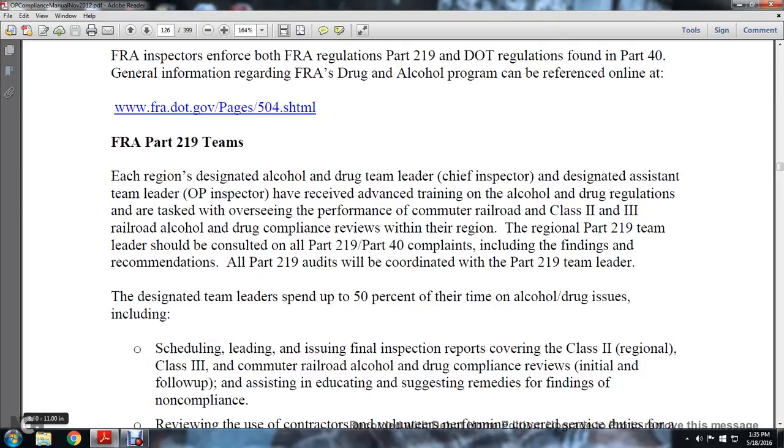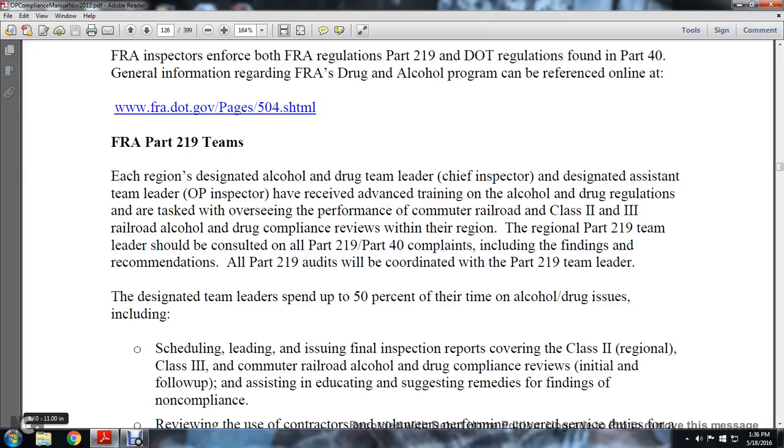Alright, FRA Part 219. Each of the regional designated alcohol and drug team leaders, the chief inspector, and the designated assistant team leaders, operational practices inspectors who have received and achieved training on the alcohol and drug regulations, are tasked with overseeing the performance of commuter railroad and Class 2 and 3 railroad alcohol and drug compliance reviews. Within this region, the regional Part 219 team leader should be consulted on all Part 219 and Part 40 complaints